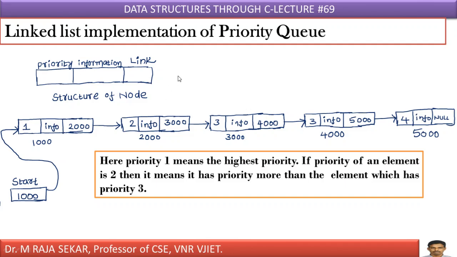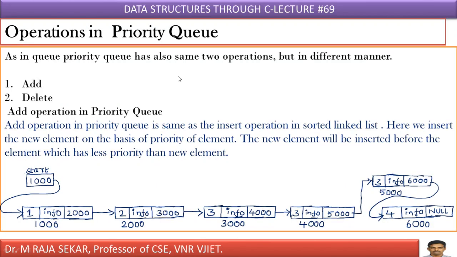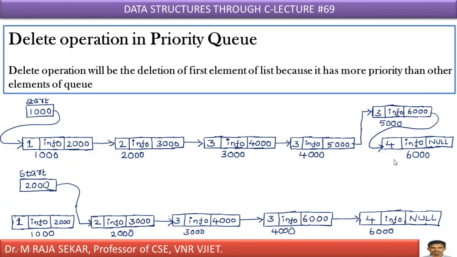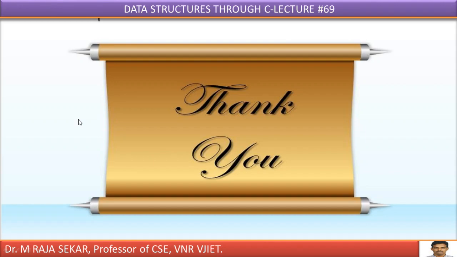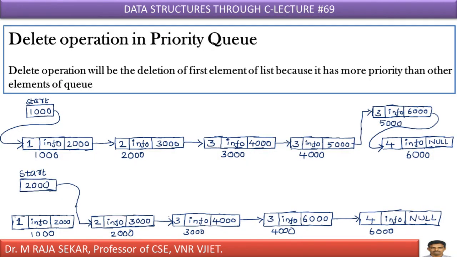Therefore, if you want to insert, how can I insert an element? Diagrammatically I have shown inserting of an element. Even if you want to delete an element, which element will you delete first? An element which is present in the first position or starting position. Why? Because the starting position element has higher priority, therefore it must be processed first, it must be deleted first. This is the theoretical background of priority queue.